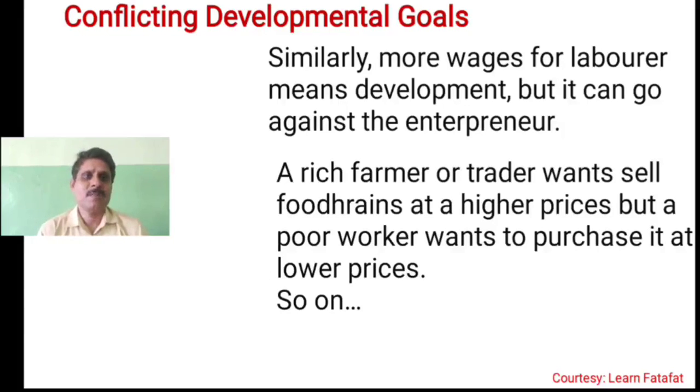Okay, a rich farmer or trader wants to sell food grains at a higher price, but a poor worker wants to purchase them at a lower price. That means the farmer who is producing the food grains wants to sell at a higher price so that he can increase his income. But the poor person may not be able to afford food grains, so he expects that there should be a low price for the food grains.